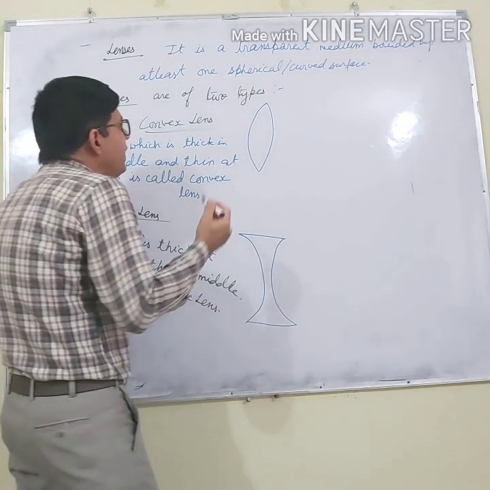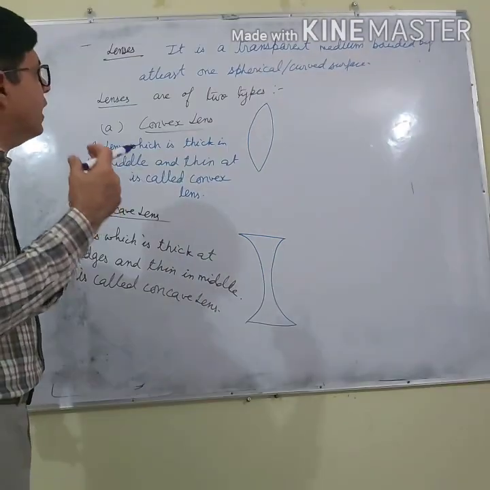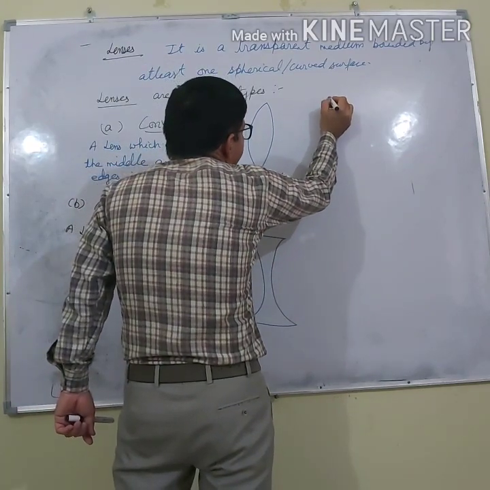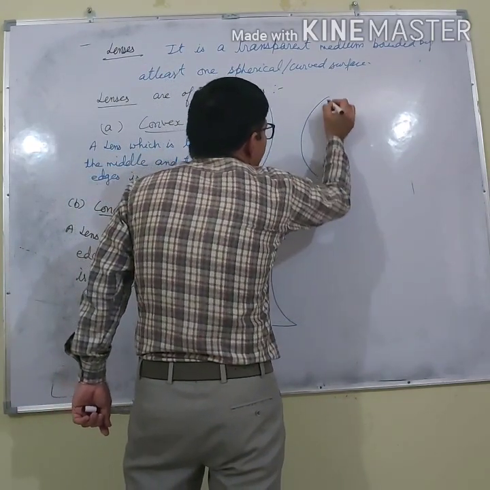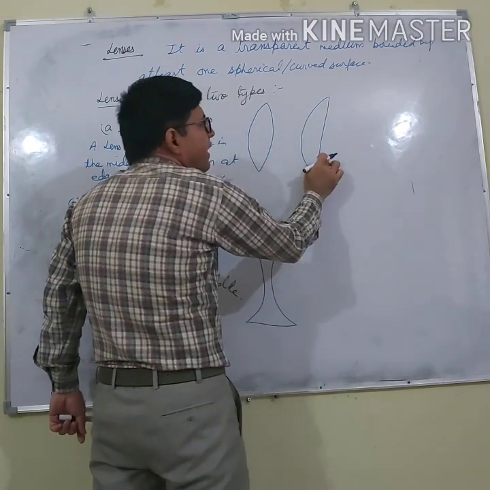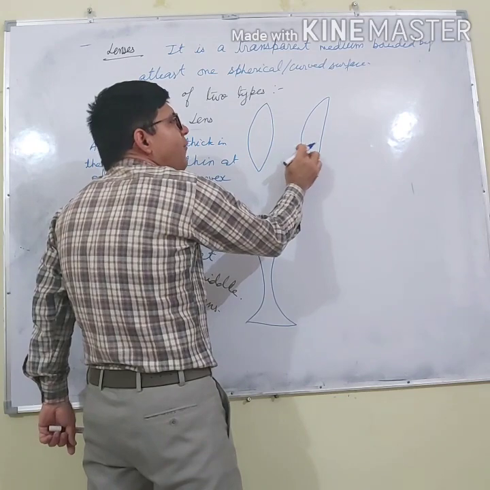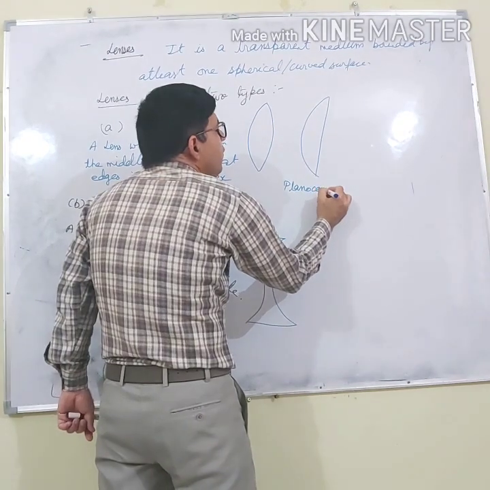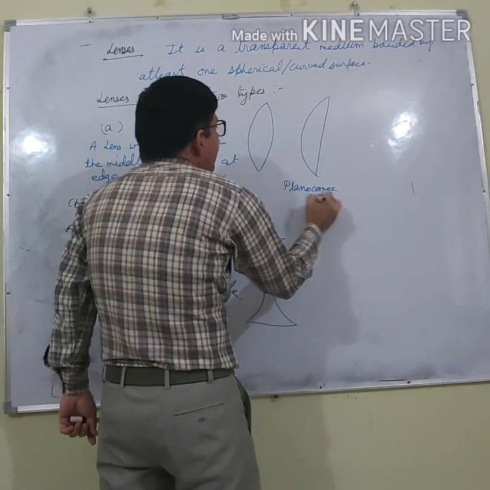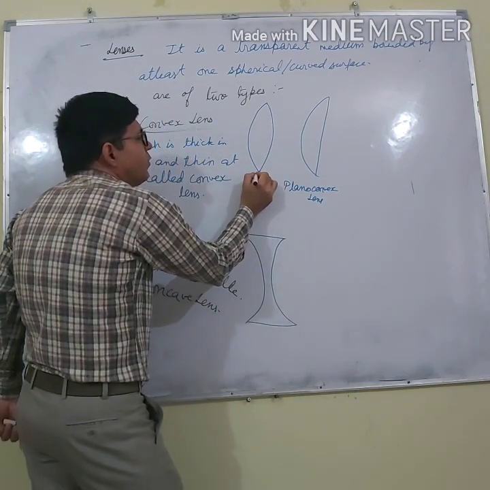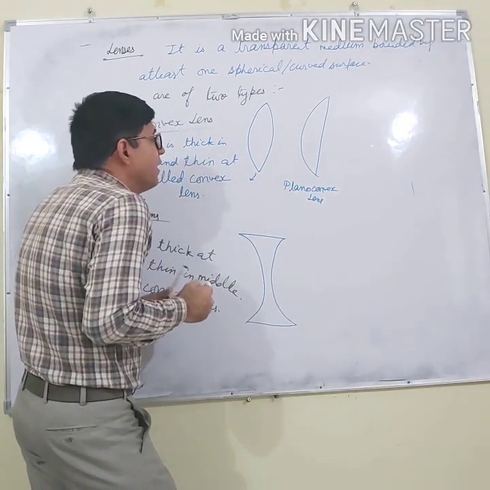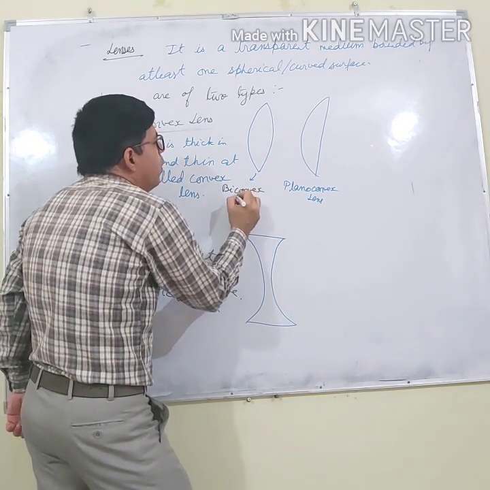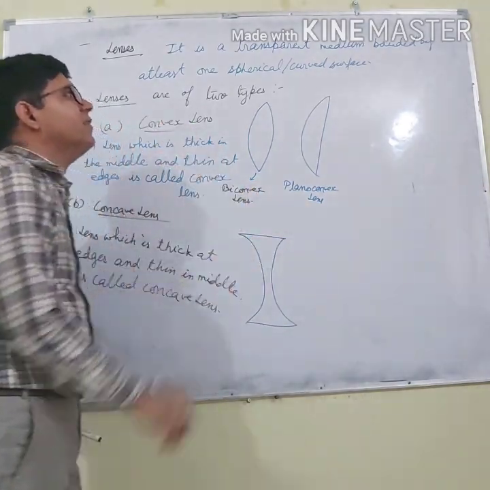Now, another thing that I want to tell you about these lenses is this. I'm making this lens. Can you tell me what type of lens it is? In this lens, there is a plane surface and a convex surface. I will give it the name plano-convex lens. And here we are having two outer surfaces. So what is this lens? This lens is a biconvex lens. Bi means two. In it I am having two convex surfaces.